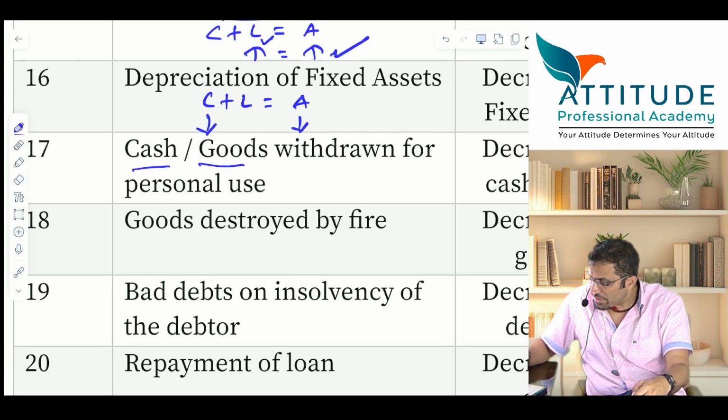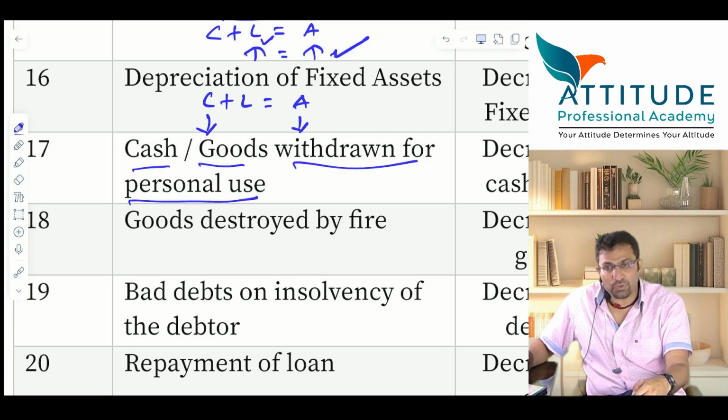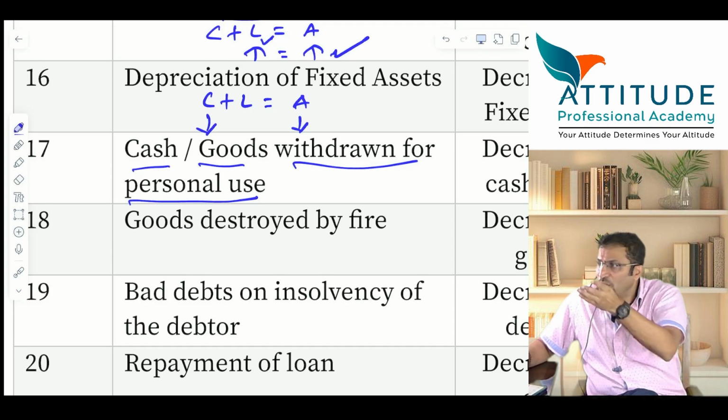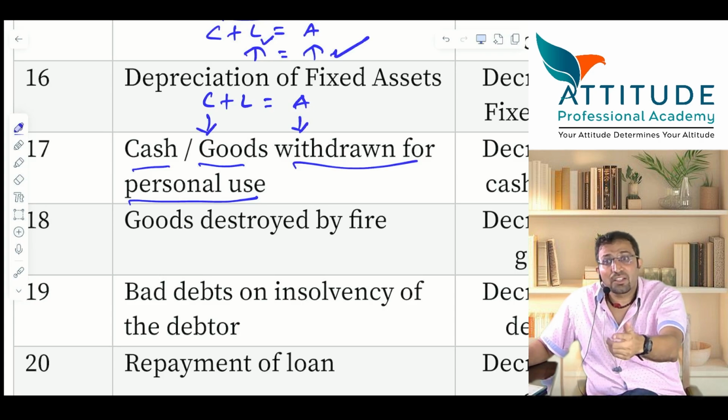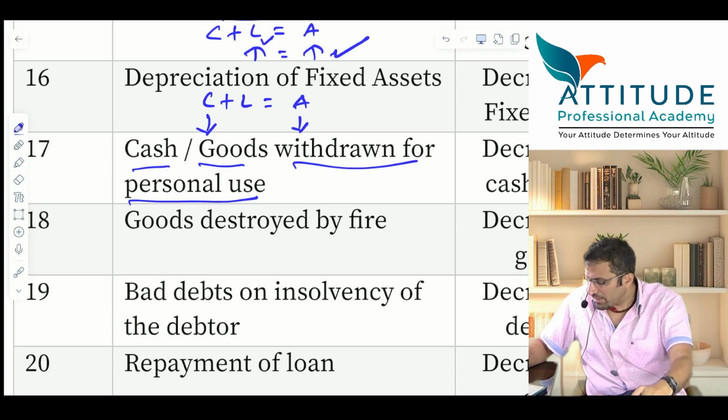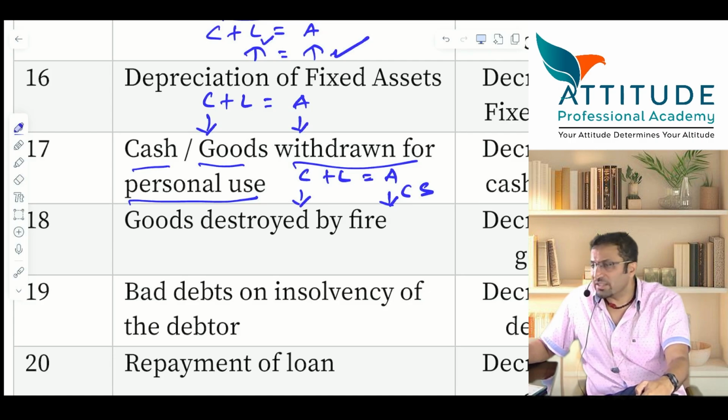Goods, cash withdrawn for personal use. Either cash you are withdrawing or goods you are withdrawing. Anyway, asset is coming down. For what use? Personal use. Drawings. Drawings will increase the capital or reduce the capital? So capital also reduces. Liability there is no change. Asset also reduces. Either cash is reducing or stock is reducing.